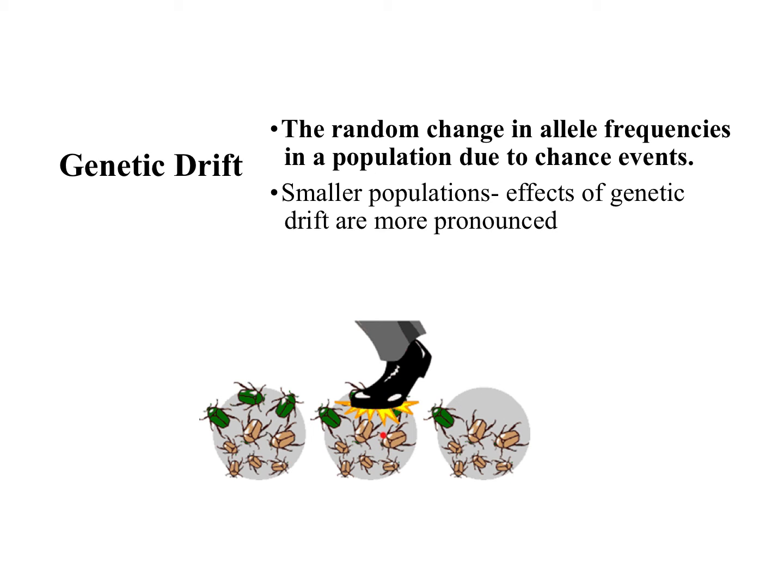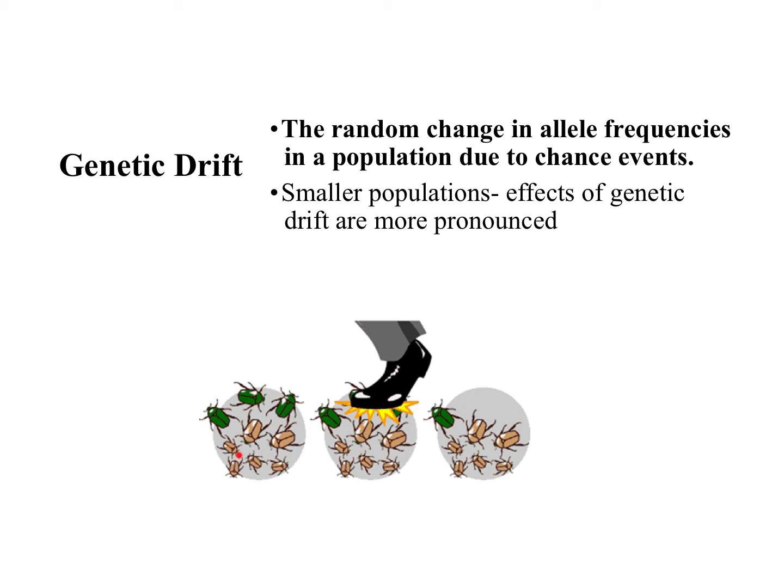So then if you look at what color of bugs got stepped on, what color got stepped on? The green. So then you get this random change in allele frequency where now I'm left with a lot more brown bugs and I'm left with just one green bug. Now, the key to genetic drift is it's a completely random, unpredictable chance event.